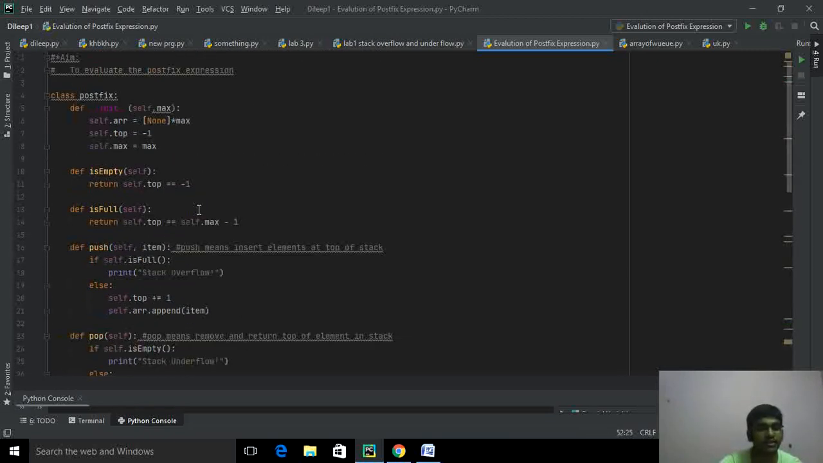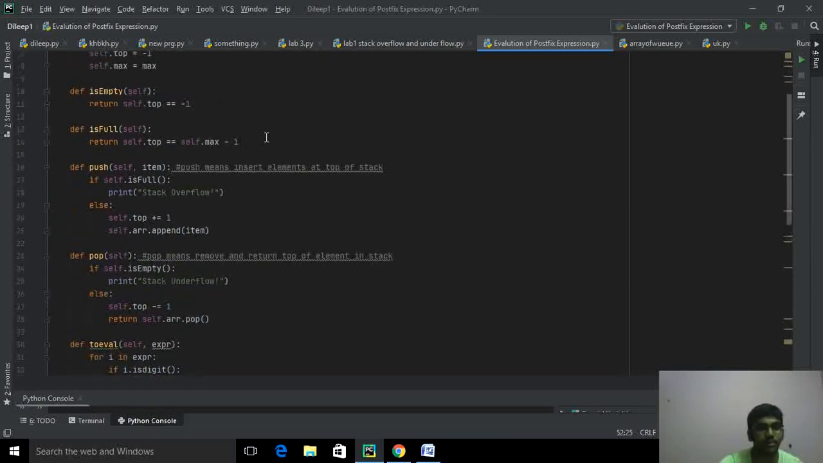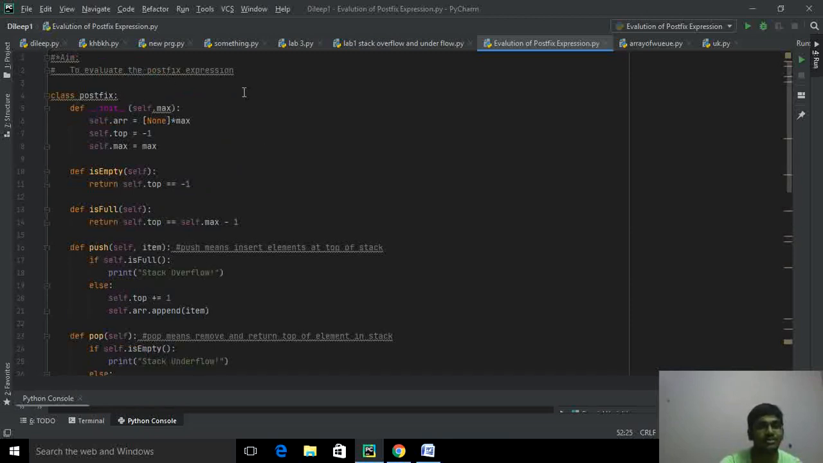We are calling the main function, postfix, with the length of the expression, which will be counted. Then we define a variable value equal to object.evaluation(expression). The input given here is stored in the temporary variable expression, which will come here, be executed, and the result will be printed. Okay friends, this is the code for evaluating the postfix expression using stack data structures and algorithms.